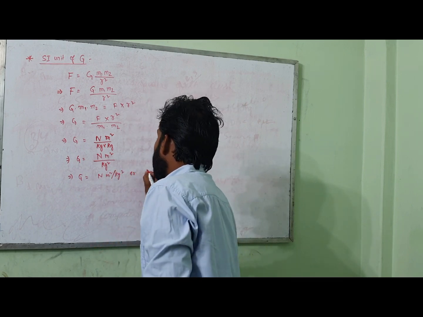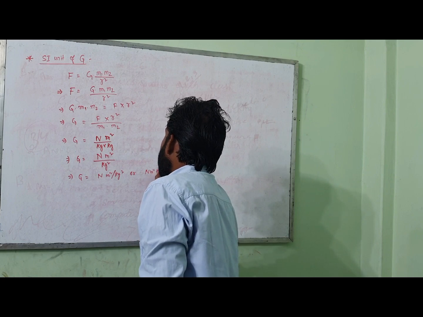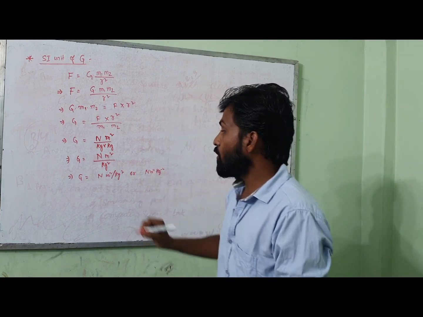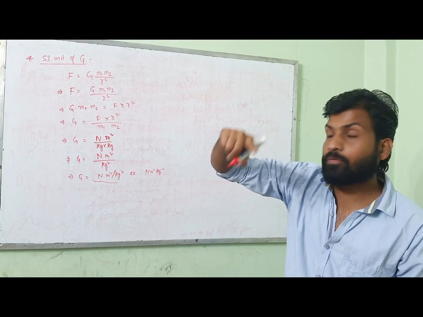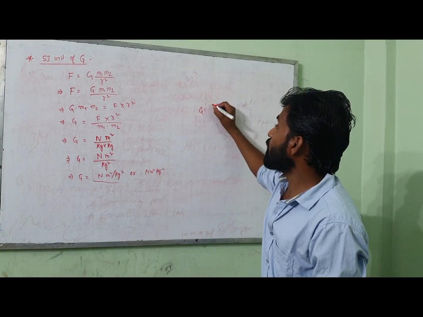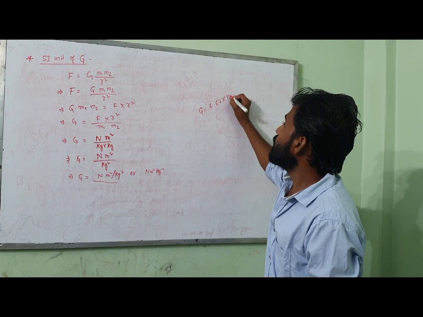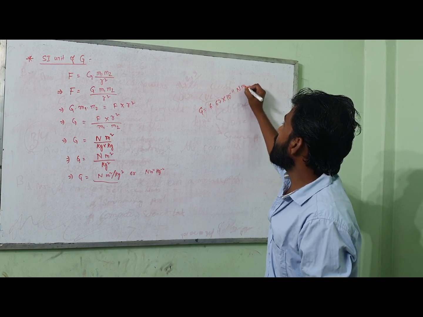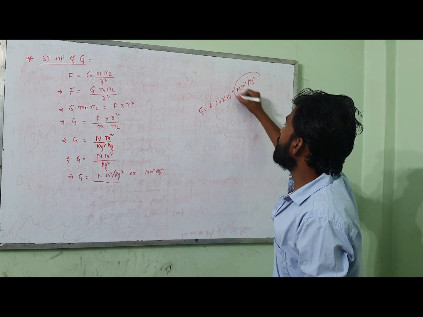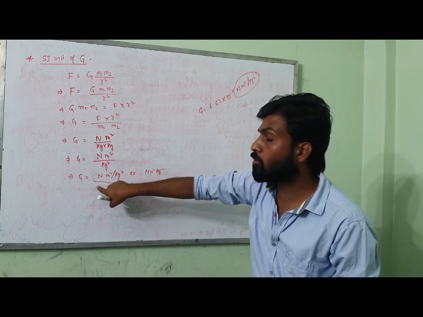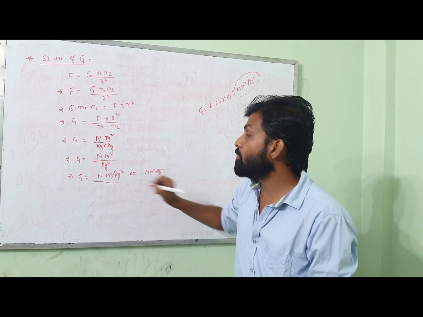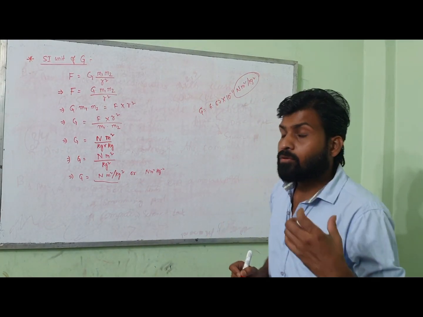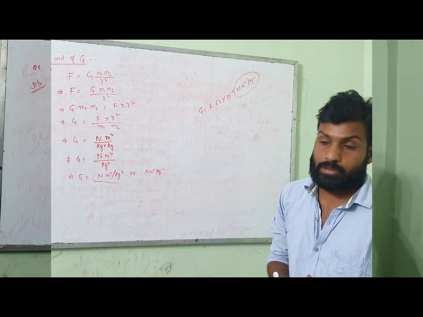Now if you check this unit with the given unit that I discussed previously, when I was telling that the value of G was 6.67 into 10 to the power minus 11 Nm square by kg square, this is the same, Nm square by kg square. So in this particular way, you will be able to find the SI unit of any given quantity.